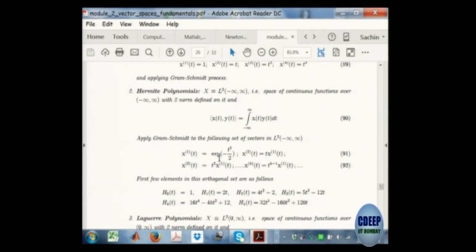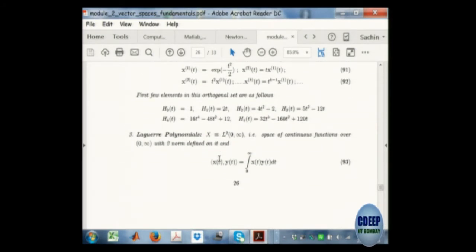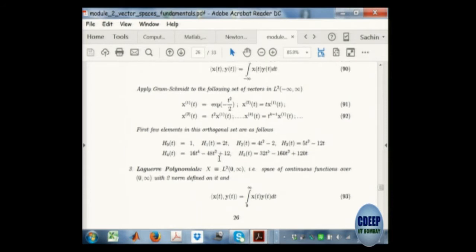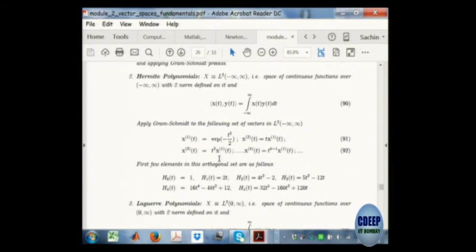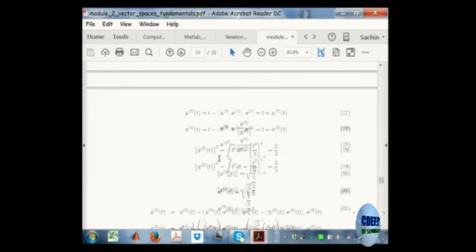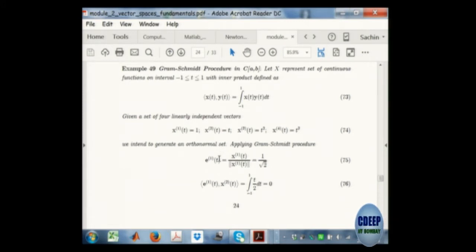So the weighting function is many times problem specific. In Legendre polynomials, what is the weighting function? How are the elements H0, H1 computed? You just follow this process, the Gram-Schmidt process. You just follow the Gram-Schmidt process.